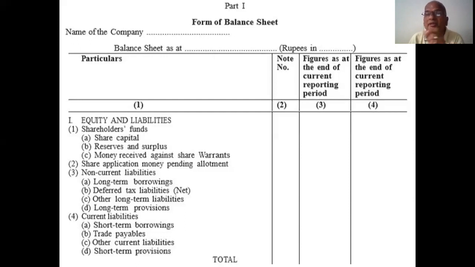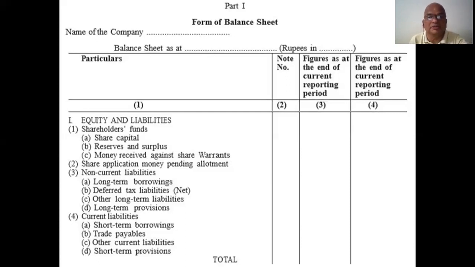What is the difference between 1 and 3? Shares, gold, debentures all come under short term, because share value, gold value, silver value, platinum value change hour to hour, minute to minute. That's why they come under short term. But land, fixed assets, furniture, buildings all come under above 3 years, that is long term. So all long-term items come under the third heading, and all short-term items come under the fourth heading.